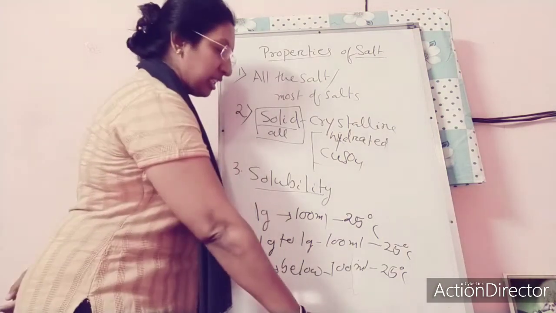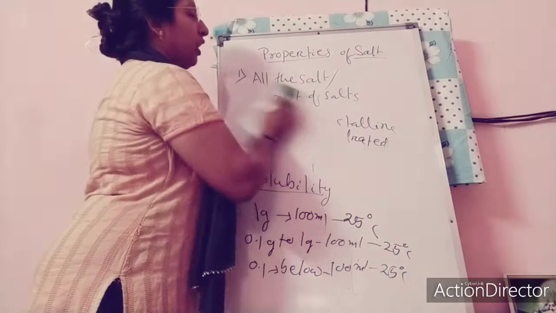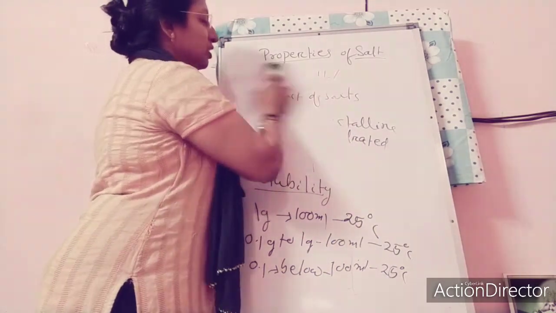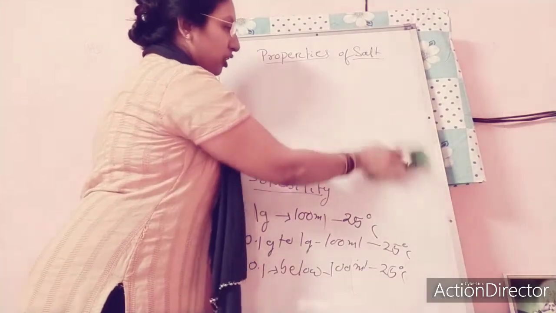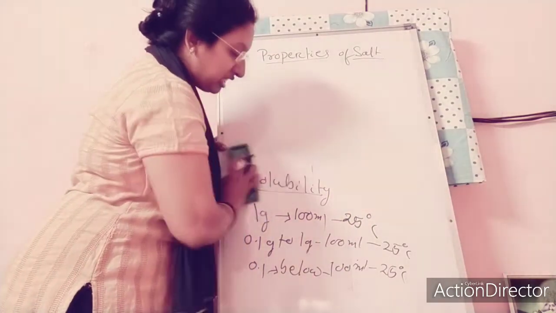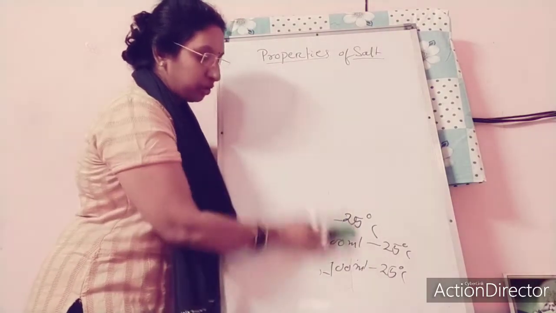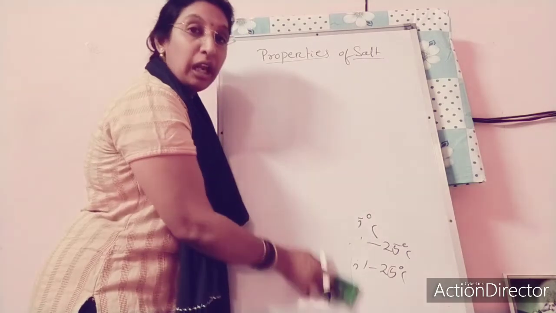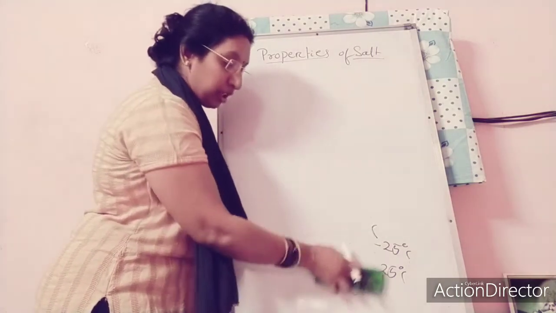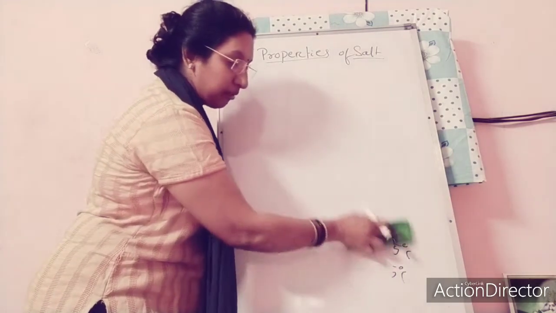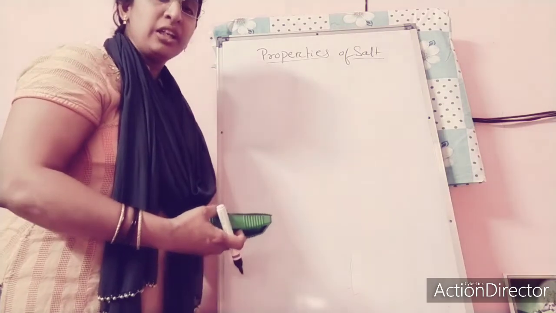In actual sense, over a long time interval, almost every substance is soluble in water, but we cannot consider them soluble because instantly they are not soluble. So according to the amount of solute dissolved in a certain quantity of solvent, you can decide whether any substance is soluble or not.